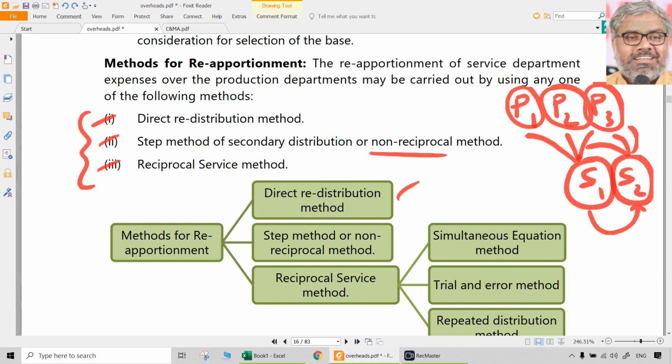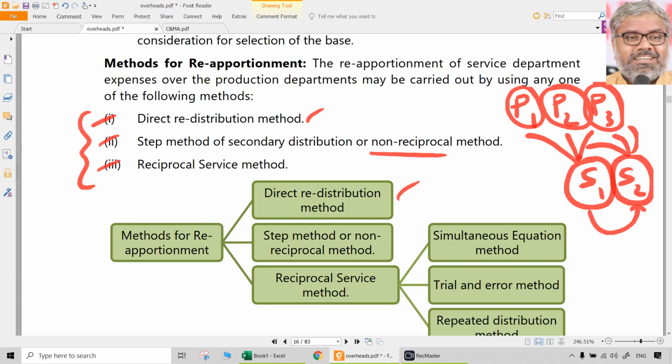Once again, of course all of them are arithmetic applications only. Nothing great here. It is all about calculations. But the concept is important, because which method we use depends upon the assumption under that method. Direct redistribution assumes that no services are rendered by one service department to another. The non-reciprocal method assumes that one service department renders some services to the other one, but not vice versa.